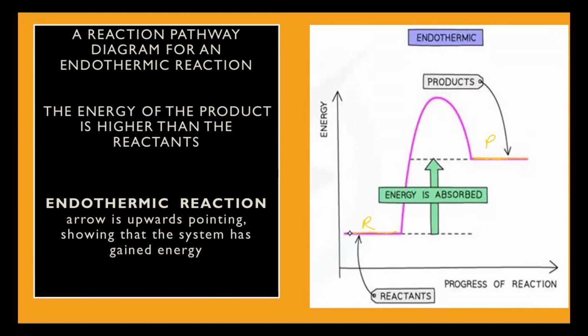Here the energy is being absorbed, and because energy is being absorbed, we show it with an arrow pointing upward, showing that the system is gaining energy, because the reactants have to reach the energy of the product before they transform into the product. This is the energy profile diagram for an endothermic reaction.